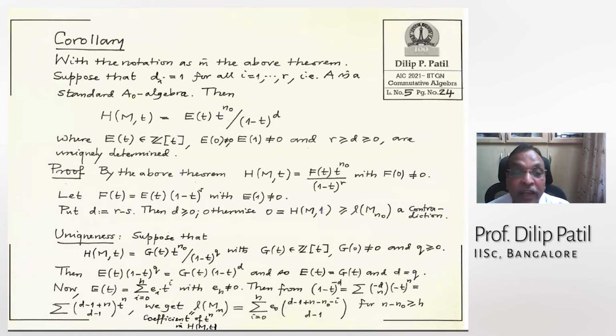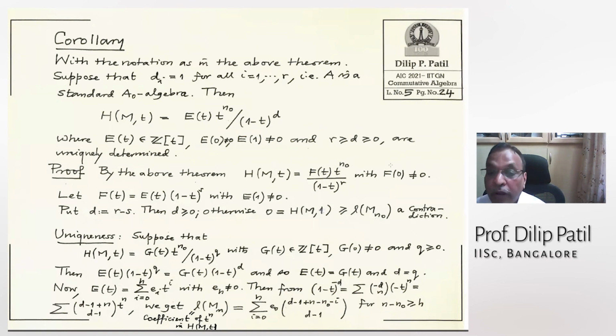Now, what is the corollary saying? I am saying that this E(T) and D are uniquely determined. First of all, the existence is by the above theorem, as I said. You cancel the common factor and then write it there. So F(T) may have some factor, say S, and then remove that. So take D equal to R minus S and so on.